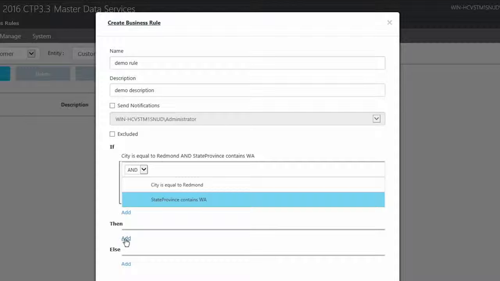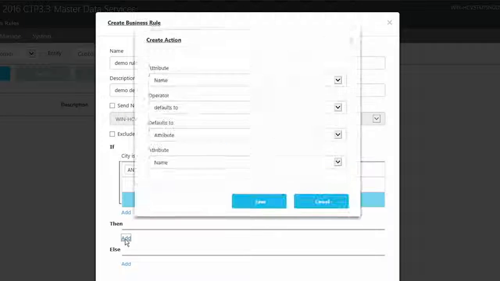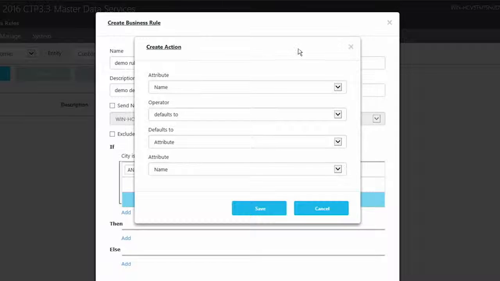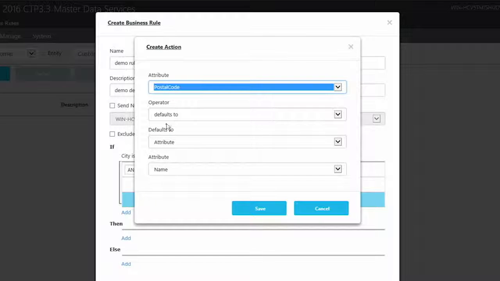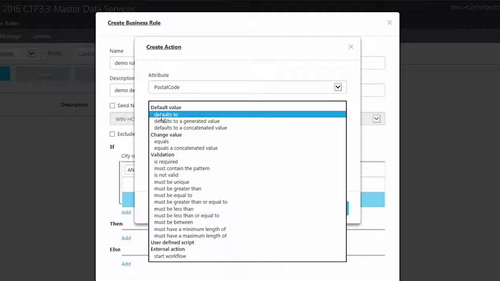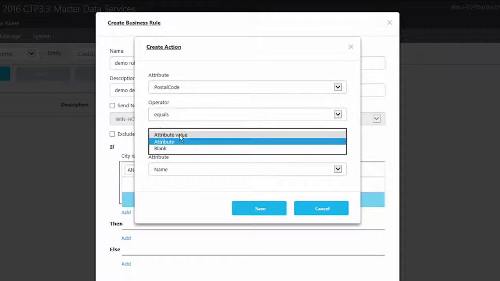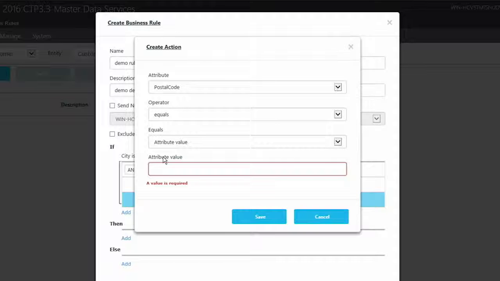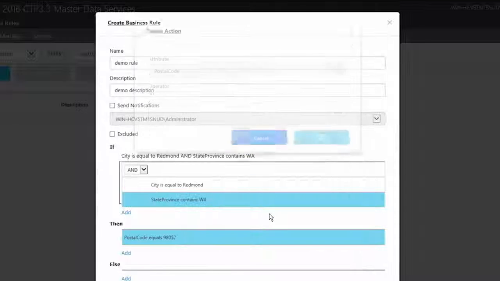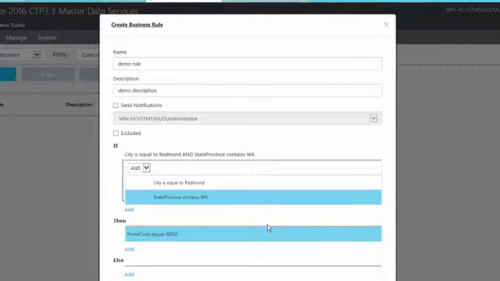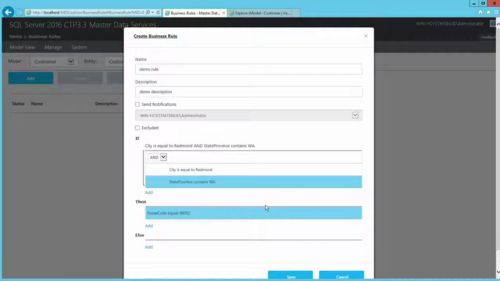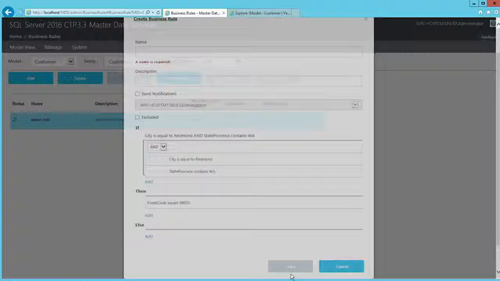And for then, which is the action clause, I'm going to click on add. Brings up the action dialog. I'm going to say postal code equals 98052. So we have our condition which says when the city is equal to Redmond and state contains Washington, always set the postal code to be 98052. Let's save this condition.